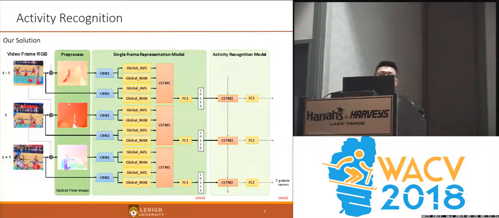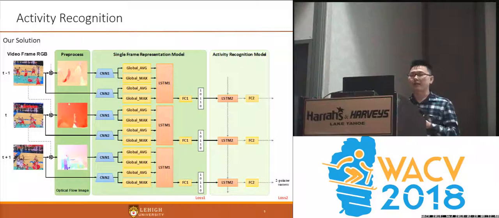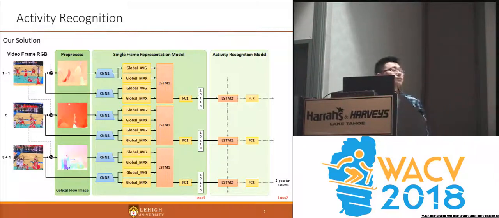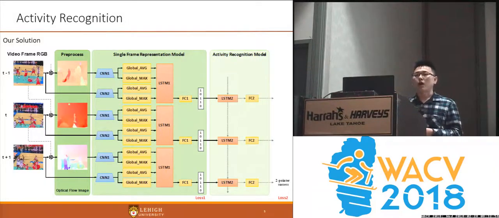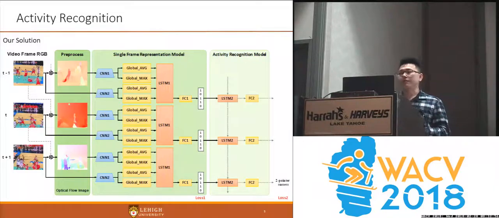Then we use an LSTM model to learn a representation for every single video, and use a fully connected layer to generate a probability distribution of the current frame among all the possible activity labels. After that, we use another LSTM model to infer the final activity label.